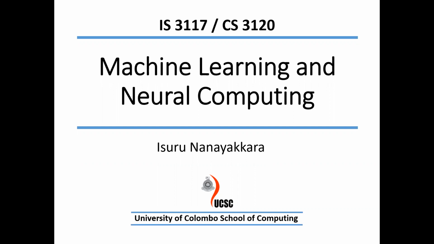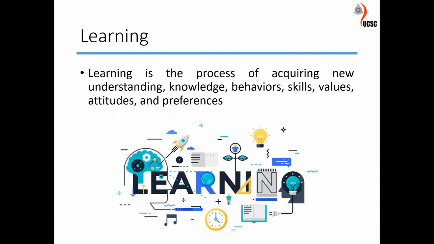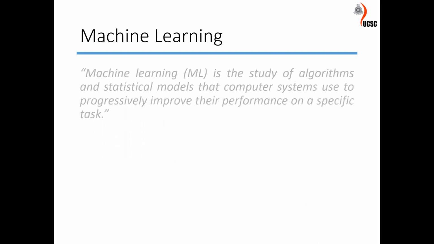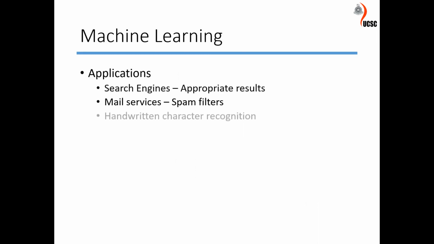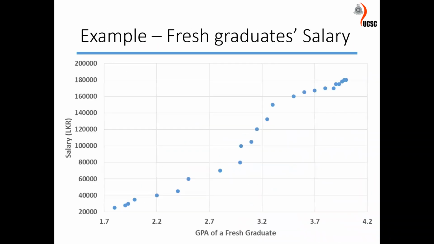Before moving to the second lecture, I'll give you a quick recap of the previous lecture. Basically, we discussed what knowledge is and how, based on knowledge, we take some action in unknown situations. In this course, we're going to predict some function for a particular set of data points.